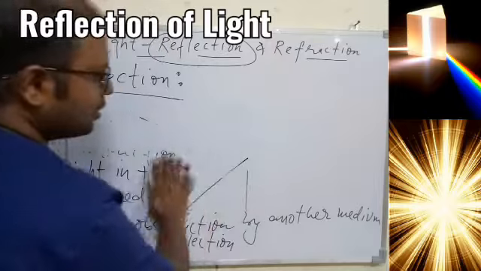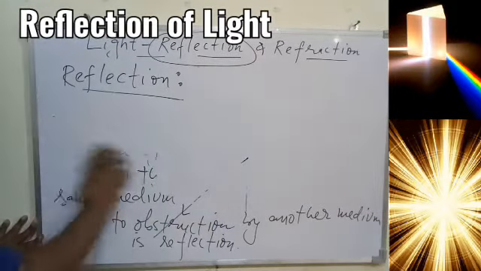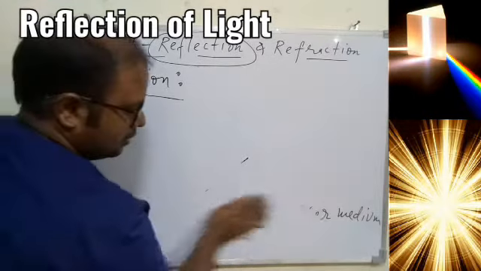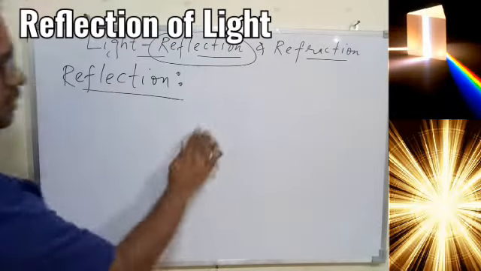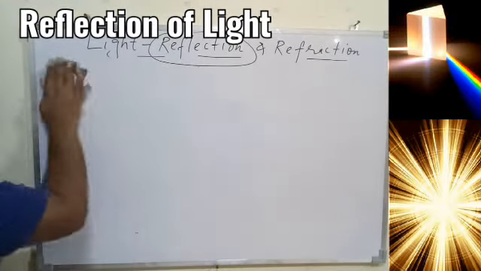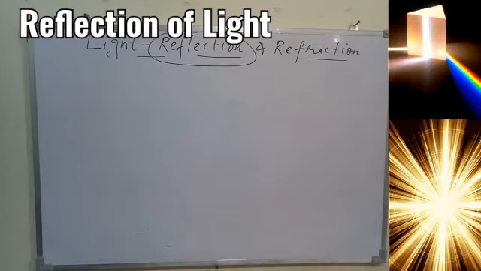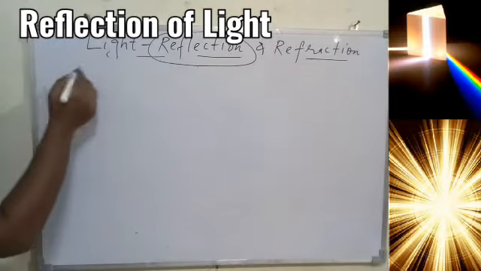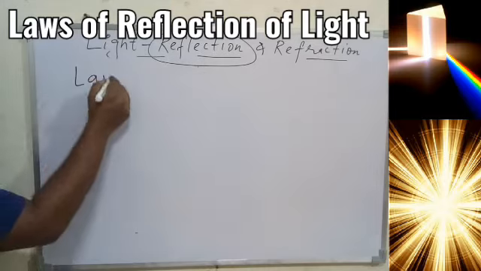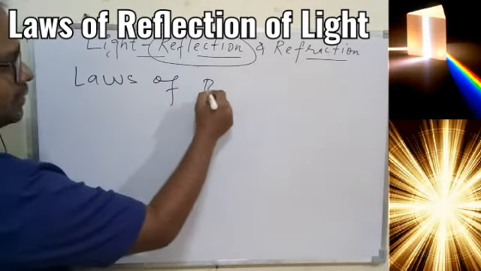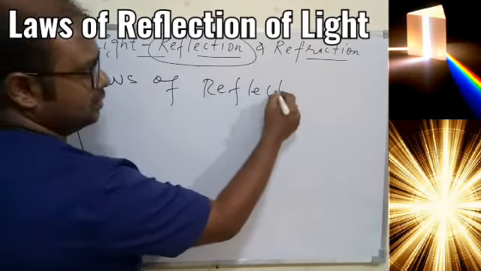Once we talk about reflection, we have laws of reflection as well. That is the next topic we have, and that was also done in class 8. So overall this class today is a kind of revision of class 8 concepts. The next thing we have is called laws of reflection of light.